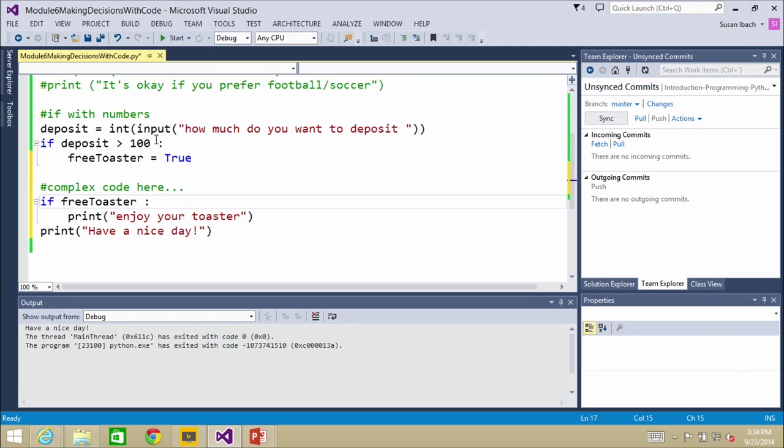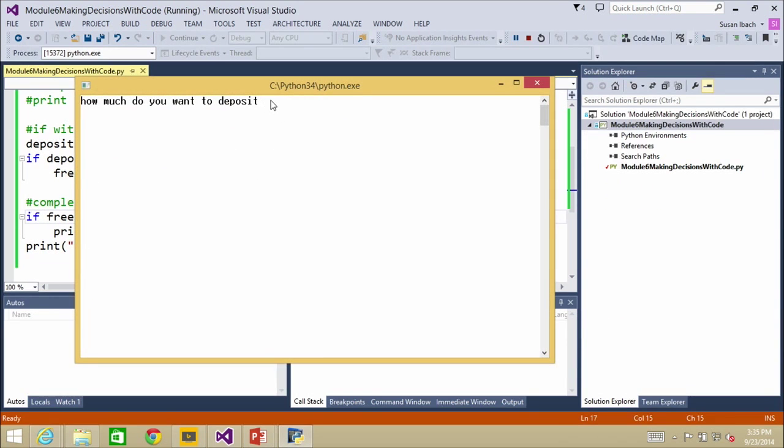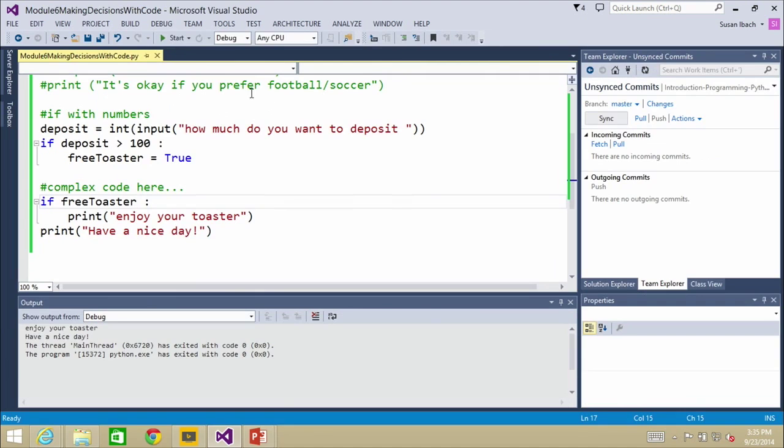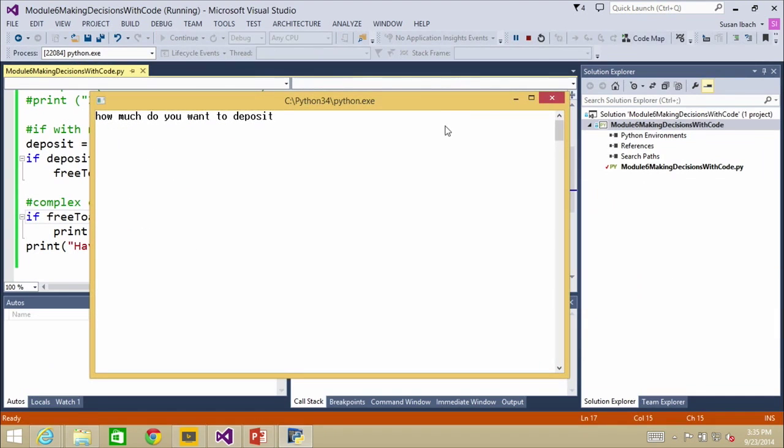Then enjoy your toaster. So now I've got this code. I execute. And I say, I want to deposit $500. I always test greater value. It says, enjoy your toaster, have a nice day. And then I'm going to be a good tester. I'm also going to test a smaller value, and then I'm going to test the boundary value, $50.